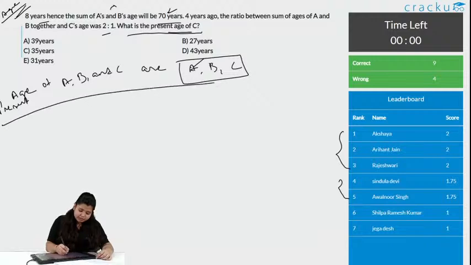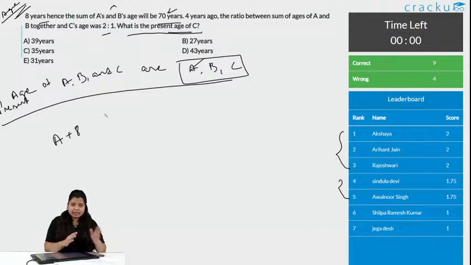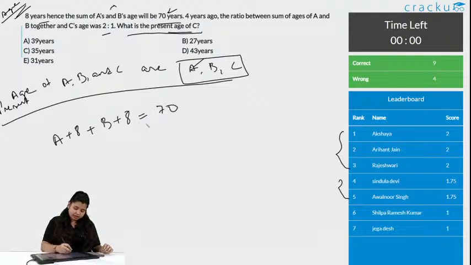Let the present age be this. Now, it is saying 8 years hence. So, in the present age we are just adding 8, as we are talking about the future, 8 years hence, like 8 years from now. Similarly for B, B plus 8 is equal to 70. Then we are getting A is equal to 70 minus 8 plus 8 is 16.